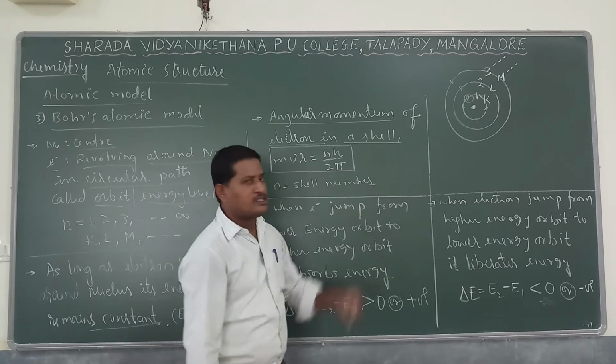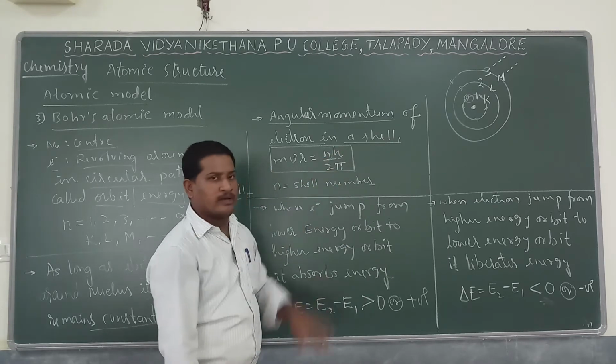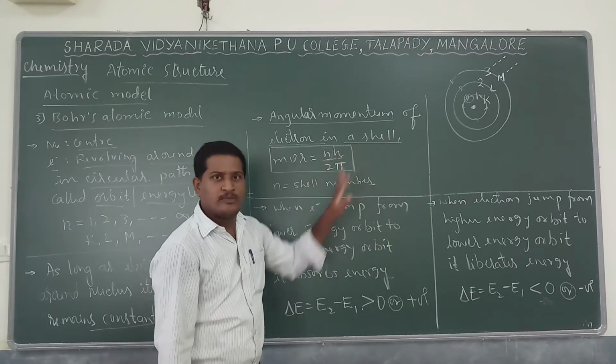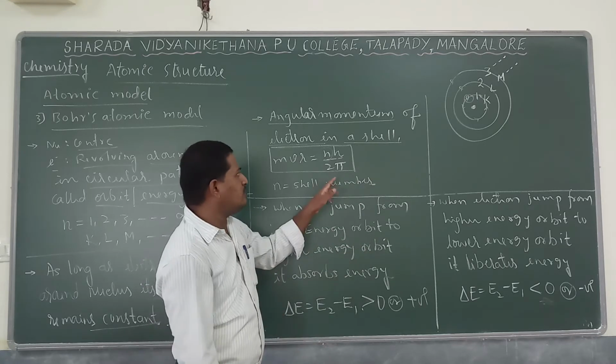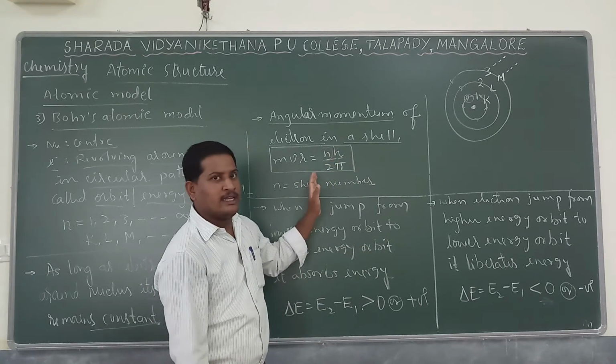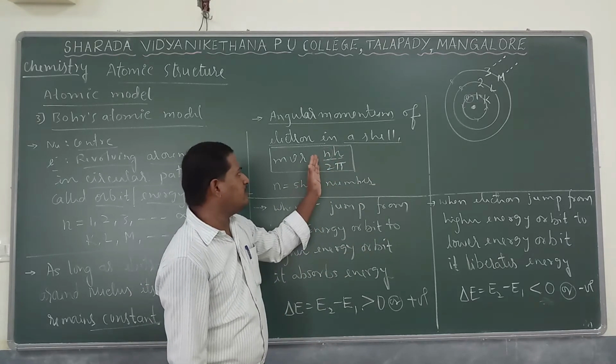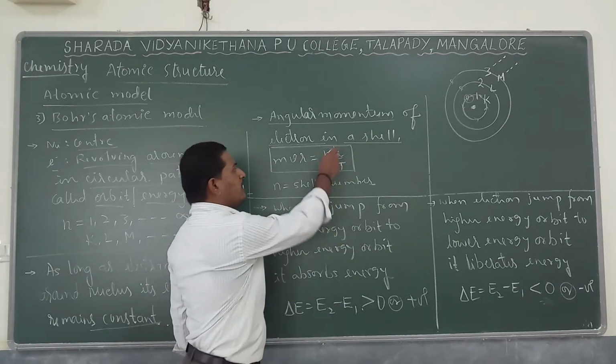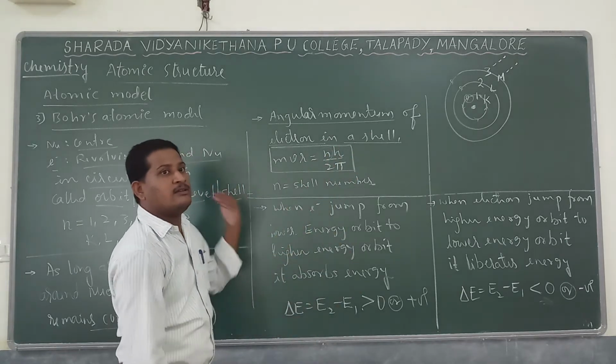What about the first shell? 1 into h by 2 pi. Second shell, 2 into h by 2 pi, meaning h by pi. Third shell, 3 into h by 2 pi. Like that, the angular momentum is an integral multiple of h by 2 pi. So that is the third point.